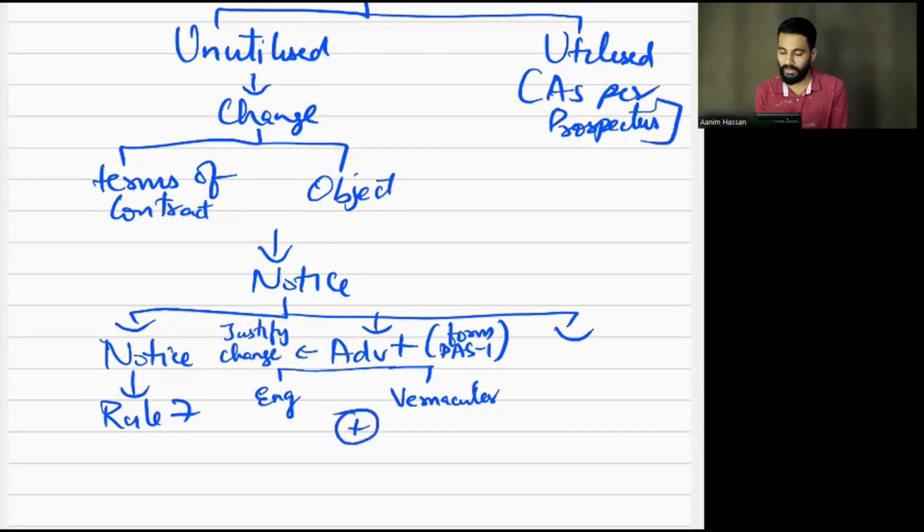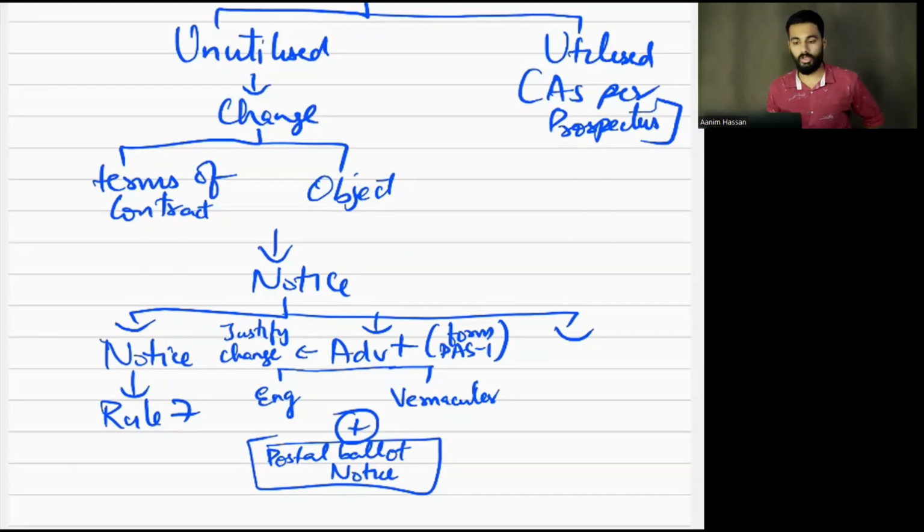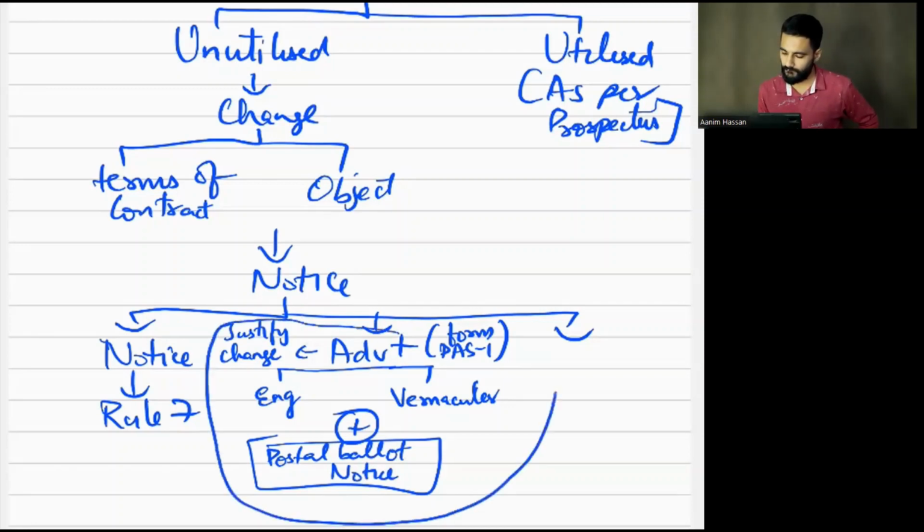Along with this advertisement, you will also give a postal ballot notice.